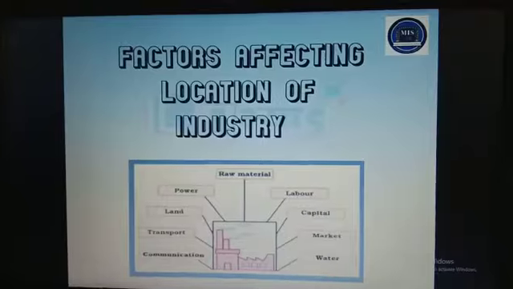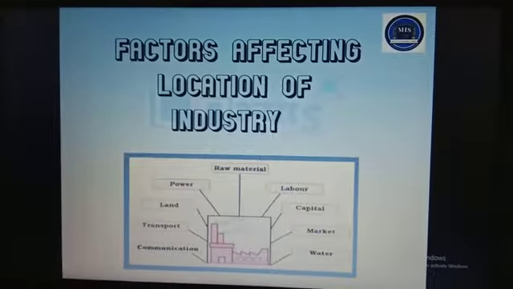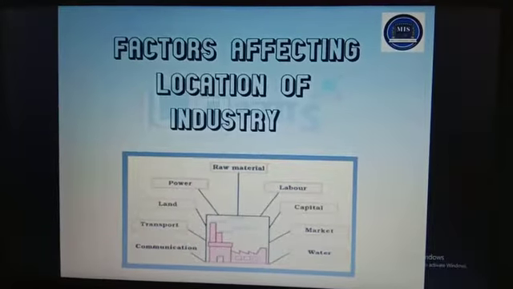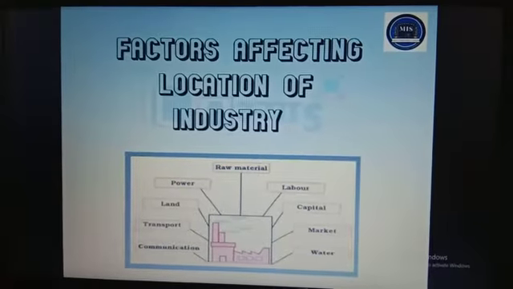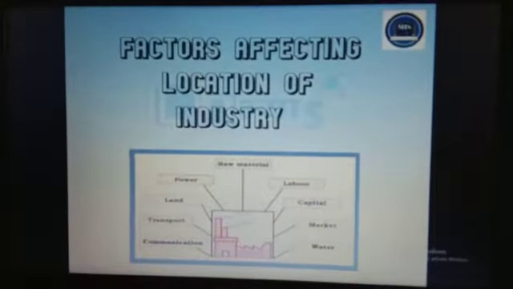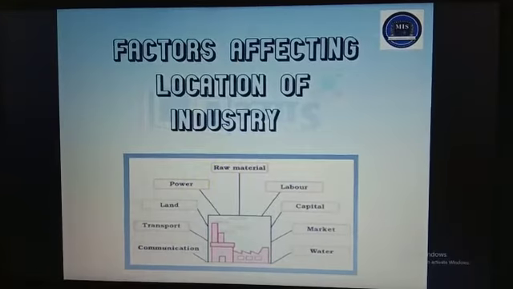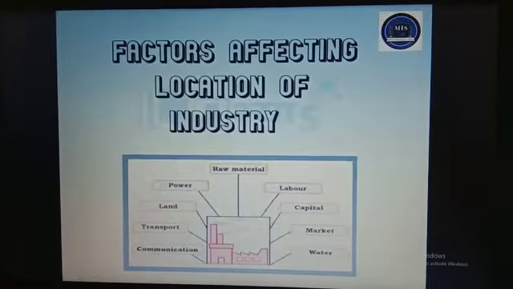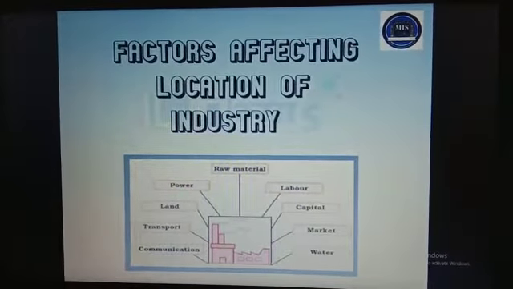So children, here are some factors affecting location of industries. They are raw material, power, land, transport, communication, labor, capital, market and water.